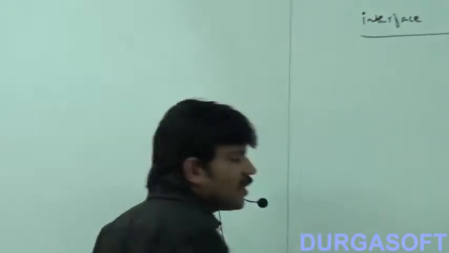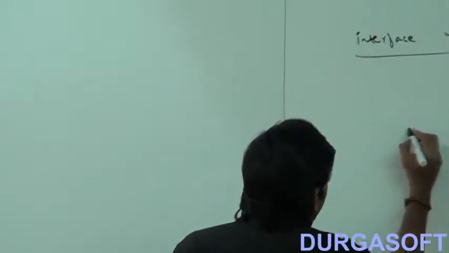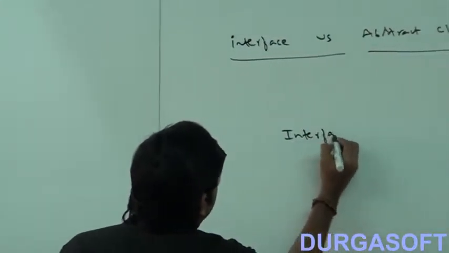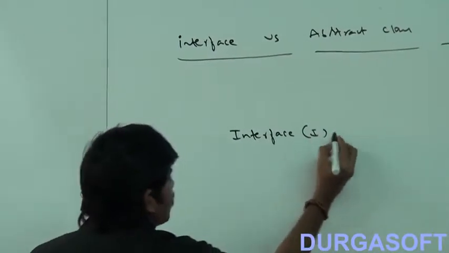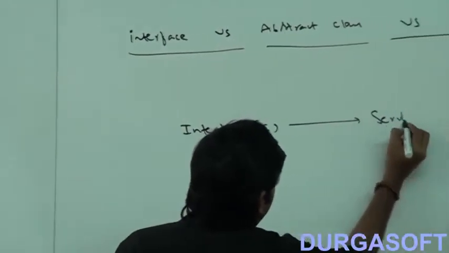If we don't know anything about implementation, and we just have a requirement specification, just one requirement, then to represent this we should go for the interface concept. The best example for this interface concept is Servlet.